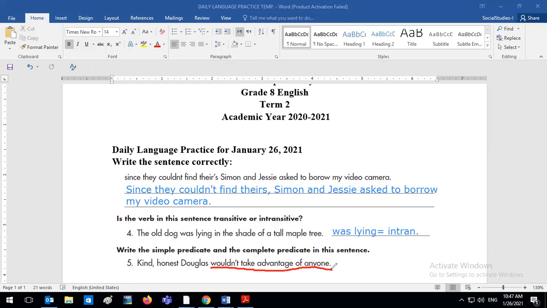All right. So wouldn't take advantage of anyone is my complete predicate. Give me the simple predicate, Nano, please. Would take. Good job. And I like how you said would. Okay, and take. You do not include the not. I'm going to just underline would and take. Remember the not, and the n apostrophe t, is an adverb. We do not include it. So we excluded the not. So it's would take, because not is an adverb. We should not include it in the verb.